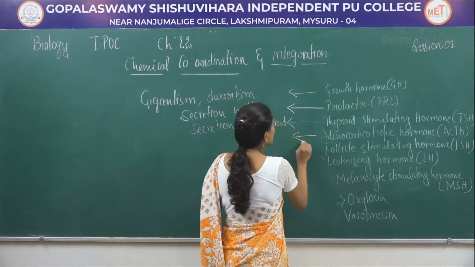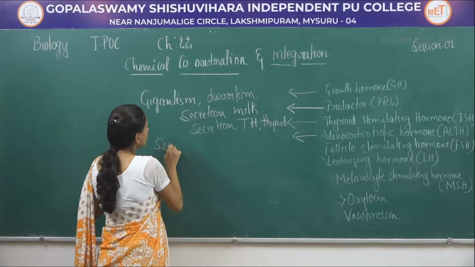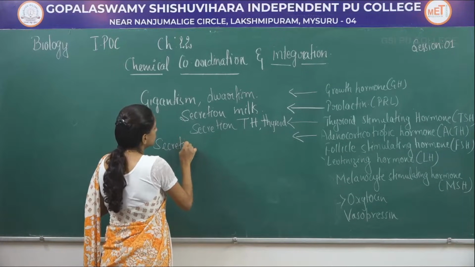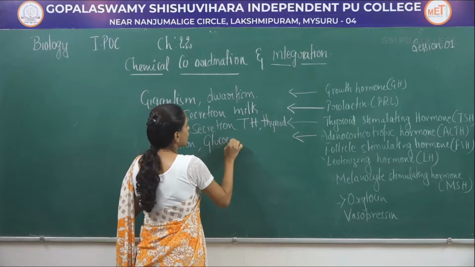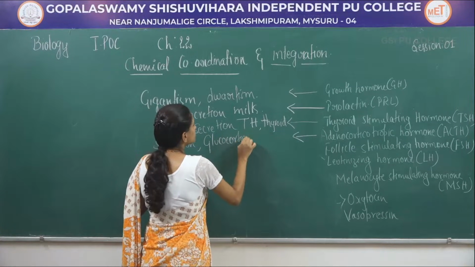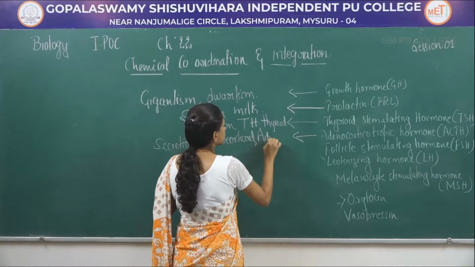Next, adrenocorticotropic hormone. They help in secretion of a steroid hormone called glucocorticoid in the adrenal gland.